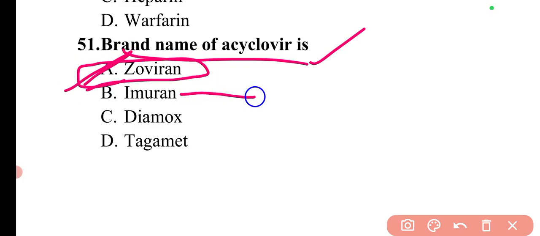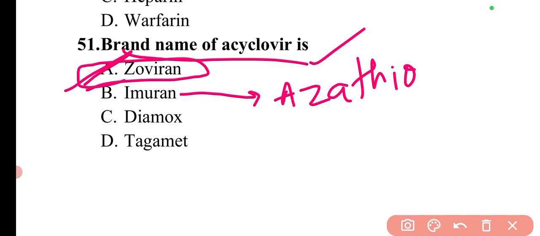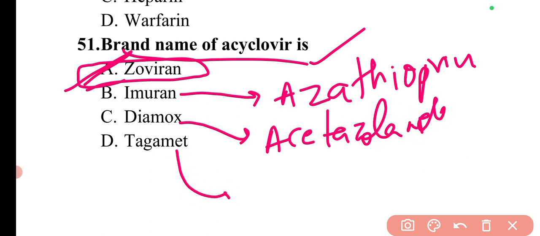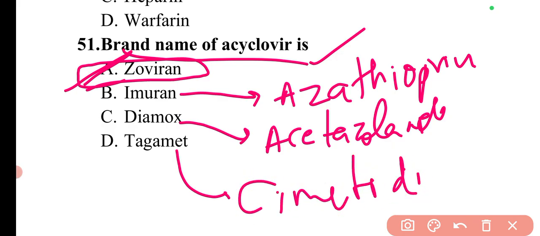If I talk about Imuran, Imuran is the brand name of azathioprine. Diamox is very important. Diamox is the brand name of acetazolamide. And Tagamet is the brand name of cimetidine. So there will be around 8 or 9 MCQ questions from brand names.